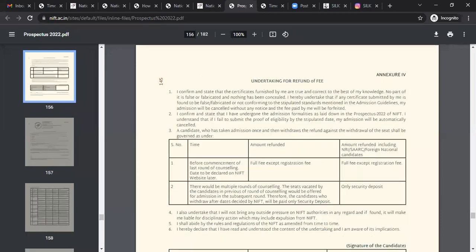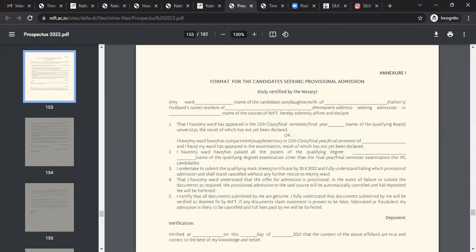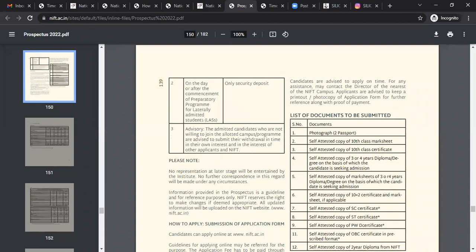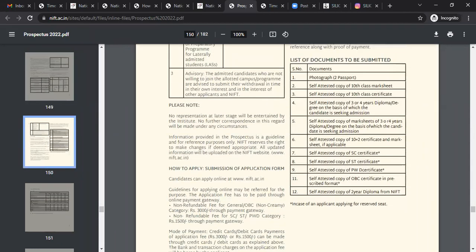This is the first year fees. There are some undertakings. Here also they have given the list of documents to be submitted. So just go through the NIFT prospectus, read it carefully about the NIFT pattern, about the type of topics on which the questions come in CAT and GAT both.